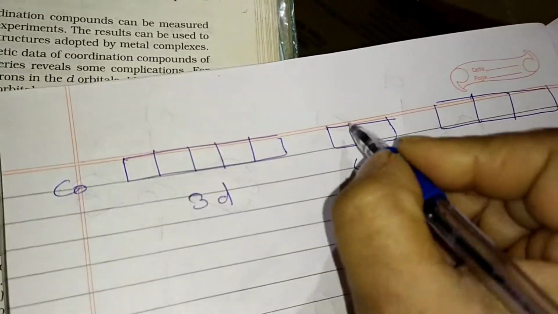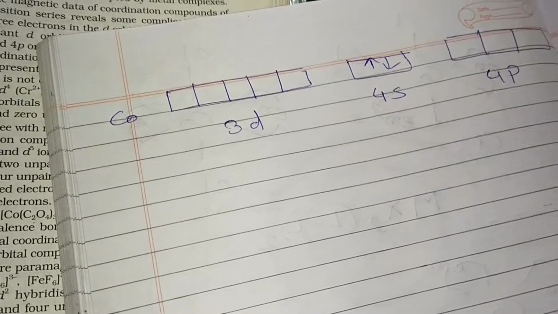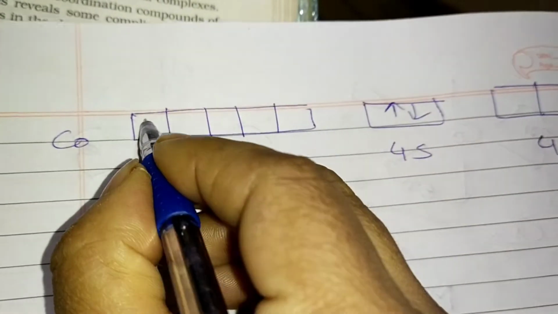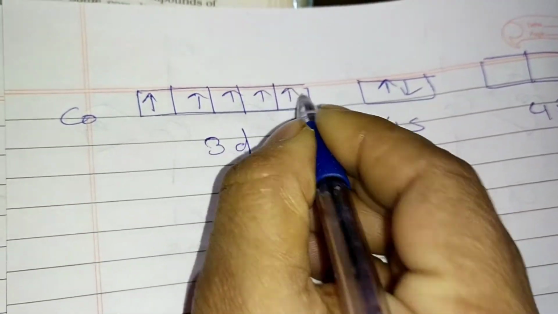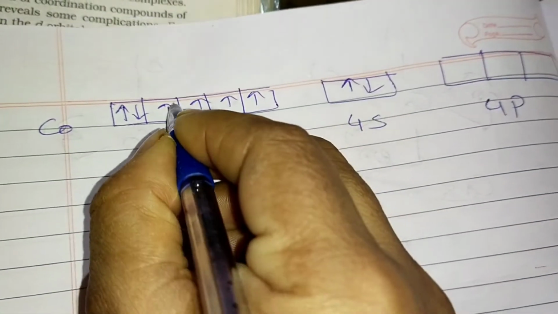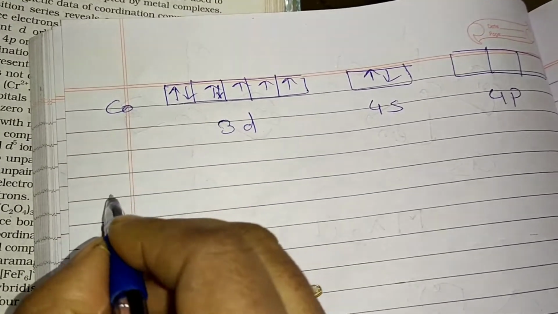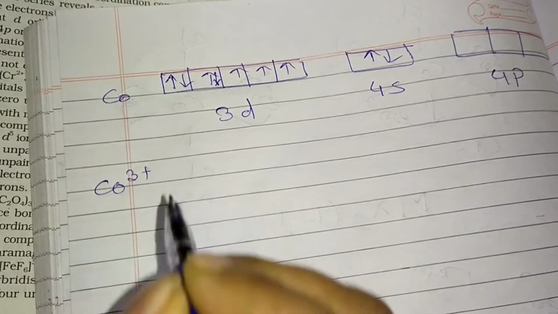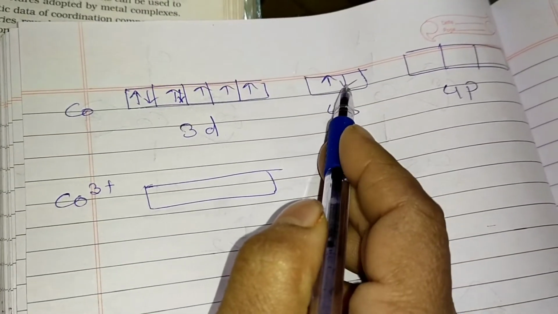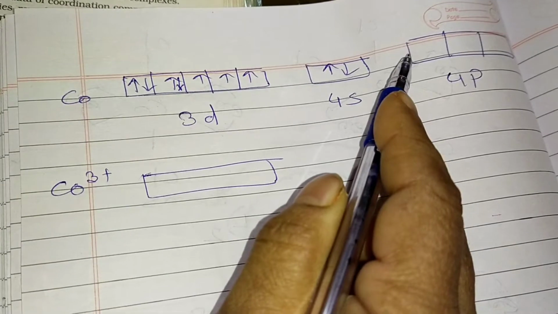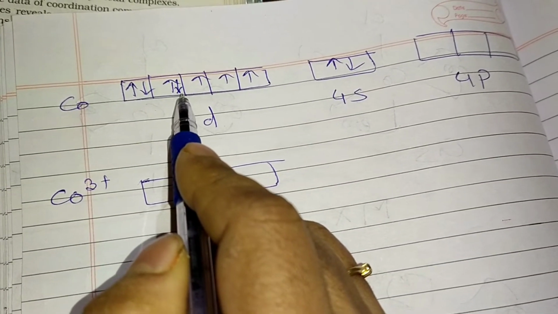Now in 3d, what is the actual electronic configuration for cobalt? If we are discussing cobalt here, cobalt is 4s2 and 3d 1, 2, 3, 4, 5, 6 and 7. Now when we'll be discussing cobalt 3+, what will be the electronic configuration here? From 4s2 the electrons will be removed, and from 3d 1 electron will be removed from there.